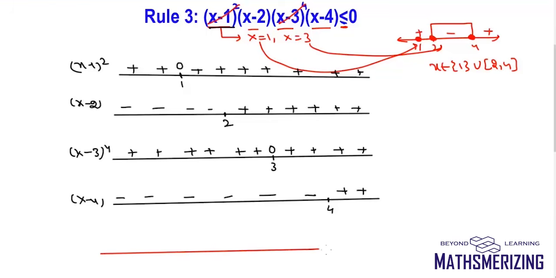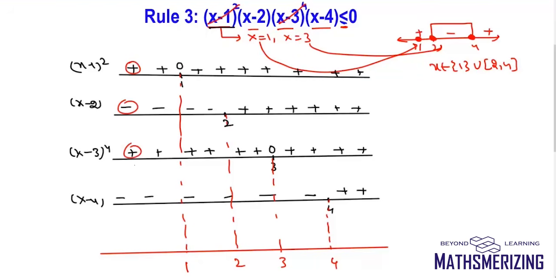So again I'll take up a number line. I'll mark all the critical points. So this is 1, 2, 3, and 4. When x is less than 1, it is plus, and minus, which is plus. Between 1 and 2, it is plus, and minus, which again is plus. Between 2 and 3, it is plus, and minus, which is minus. Between 3 and 4, it is plus, and minus, which is again minus. And then when x is greater than 4, it is plus.